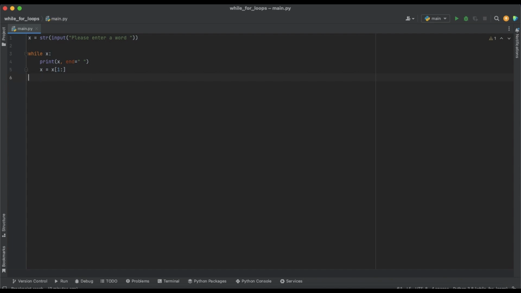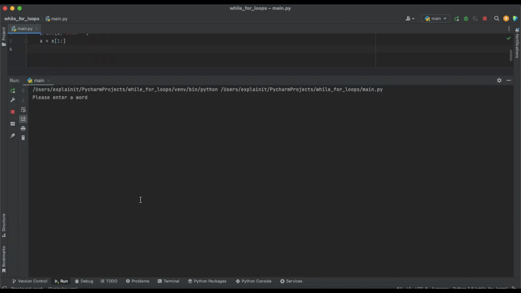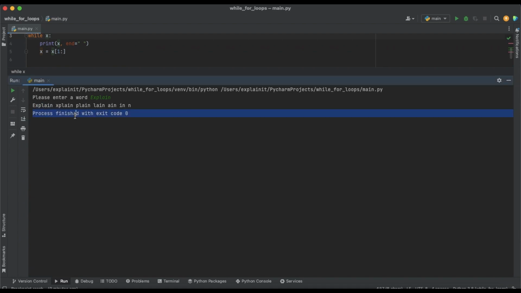So let's run and check what we have. We will enter a word, and for example we will enter explain, and you see we just printed explain, then we sliced off our e and printed xplain, then plain, lain, ain, in, n, until our string is empty, and then our loop stopped. So you see that the process is finished. It's not an infinite loop anymore because it has a condition where it should stop.